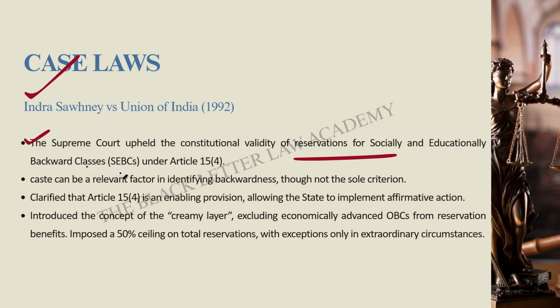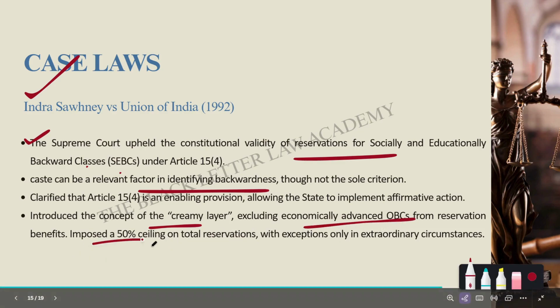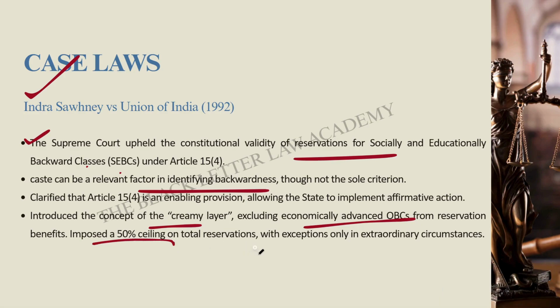Caste can be a relevant factor in identifying backwardness, but caste cannot be the sole criterion. The Court introduced the concept of creamy layer, so economically advanced OBCs must be excluded. It fixed a 50% ceiling on total reservation, except in extraordinary circumstances. So remember, Article 15 Clause 4 is about social justice with limits.